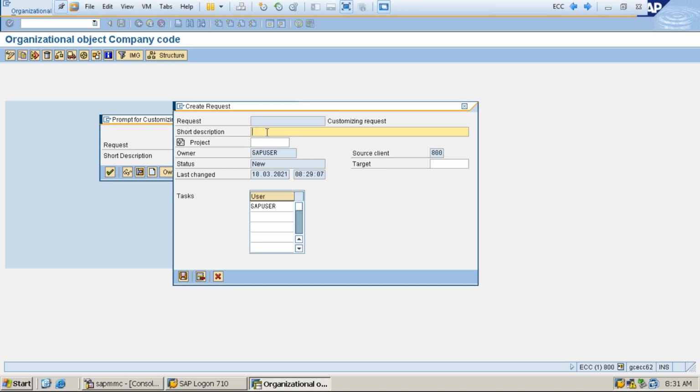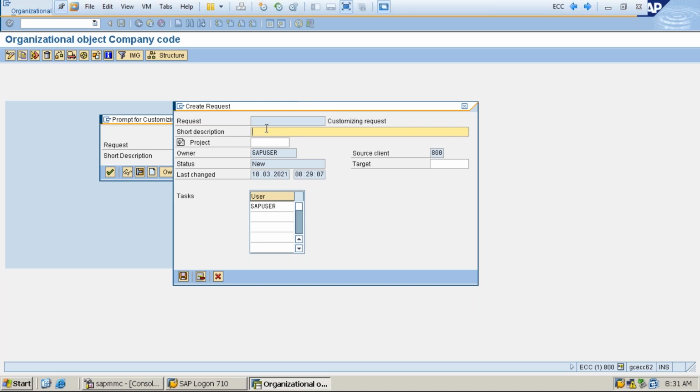Or some clients would have a proper naming convention also. They would like to use some process. Let's say SWT colon enterprise structure creation. Like that, they have some naming conventions. So we should follow them.